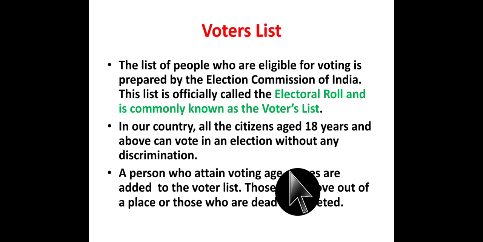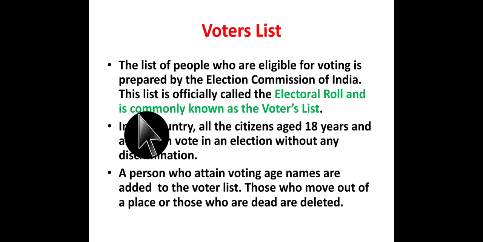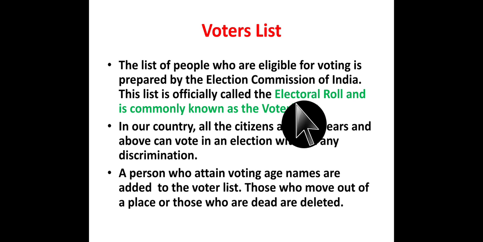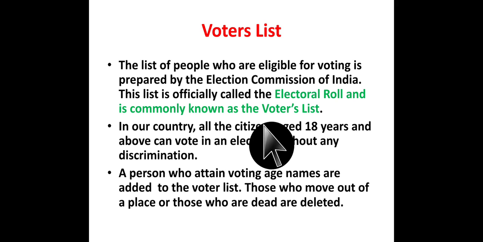Now, the next topic is the voter list. The list of people who are eligible for voting is prepared by the Election Commission of India. This list is officially called the electoral roll and commonly known as the voter list. Before the elections, it is the work of the Election Commission to prepare a voter list. So this is officially known as the electoral roll and commonly known as the voter list.